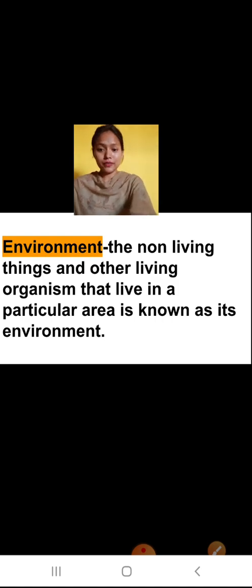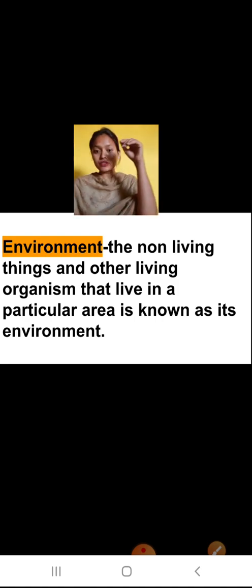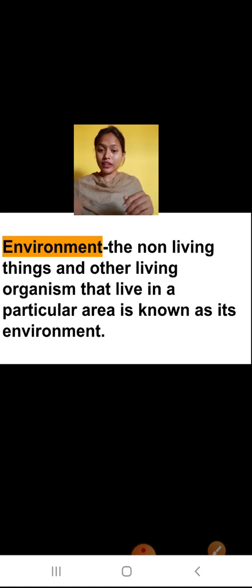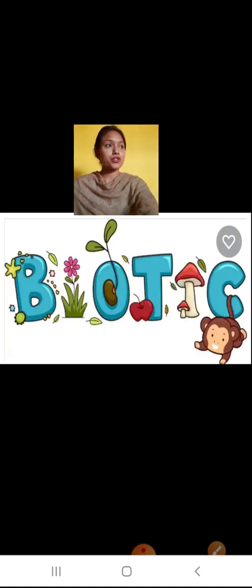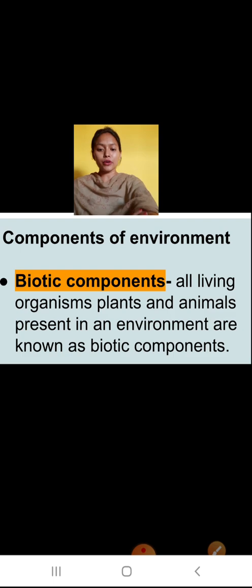Now we'll study the components of environment. As we are talking about living and non-living things, in the same way there are two components of environment, that is the abiotic components and the biotic components. So let's study about them. First of all, we'll talk about the biotic components. So what are the biotic components?